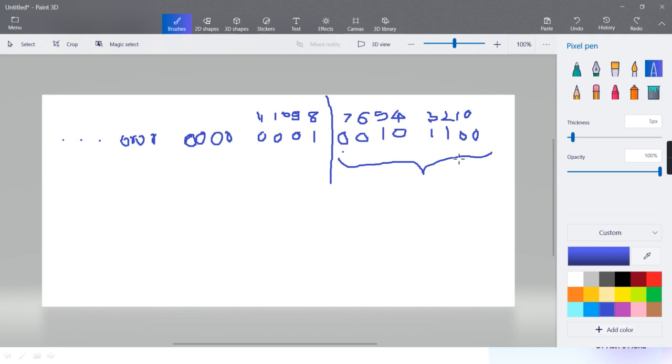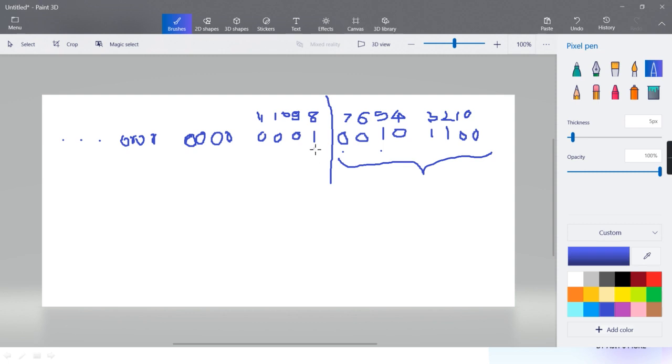Now what is the decimal of this remaining value? Quickly tell me. This is 32, 50? How come 50? Think. 48. Very simple.